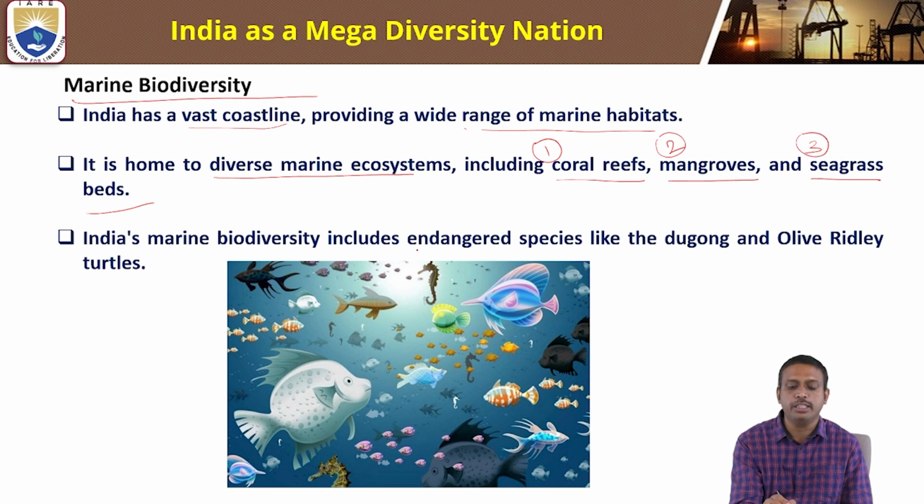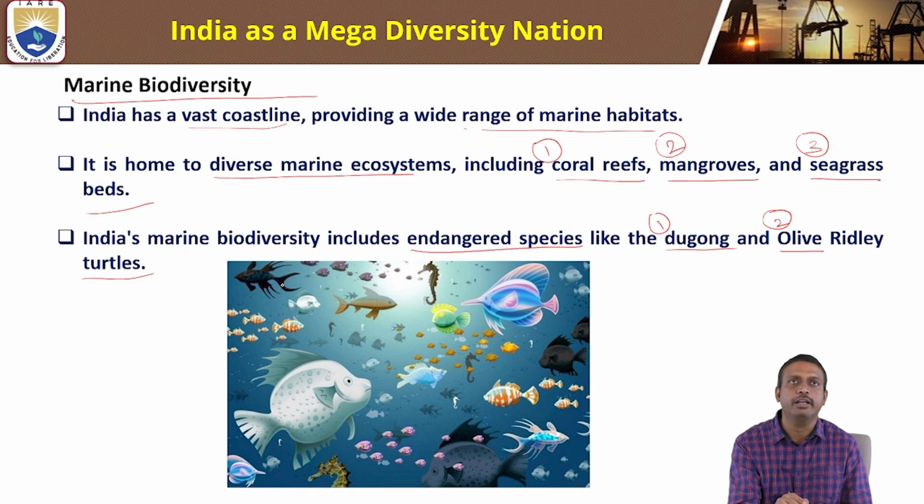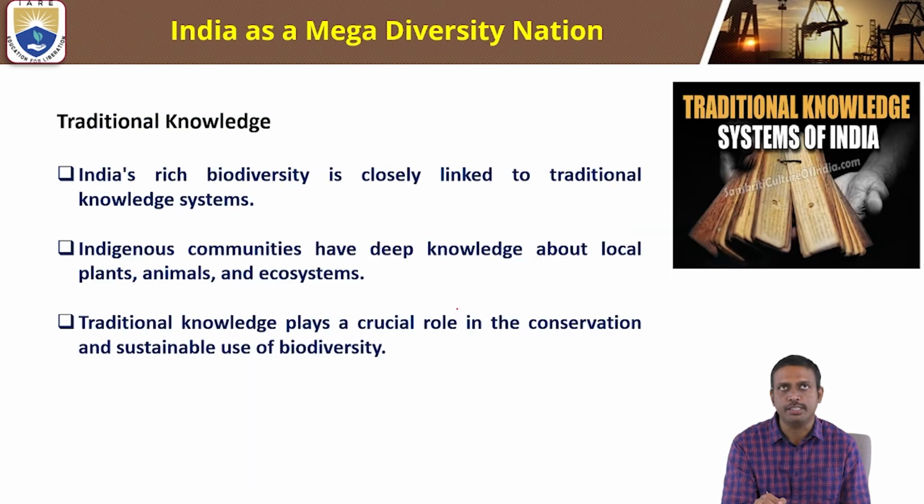It includes endangered species like dugong and olive ridley turtles, which come under India's marine biodiversity.